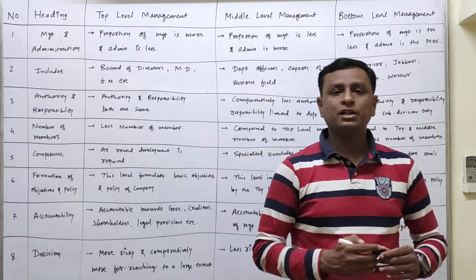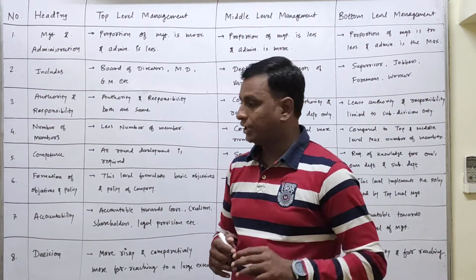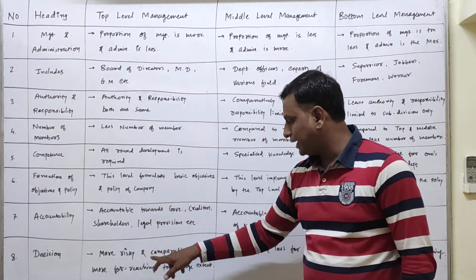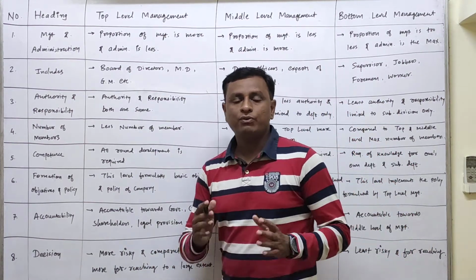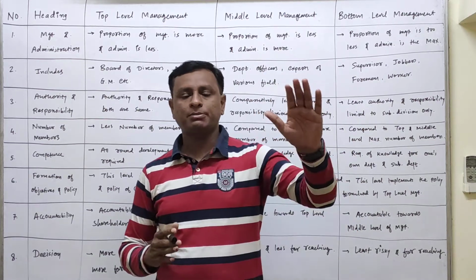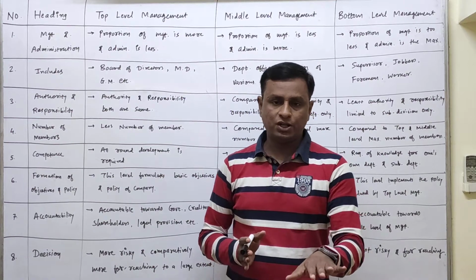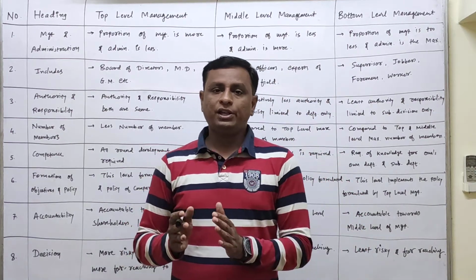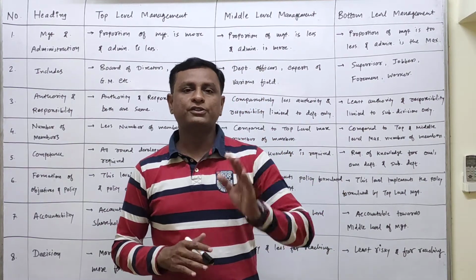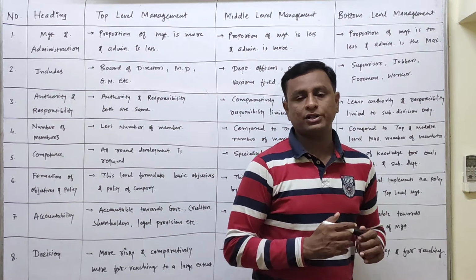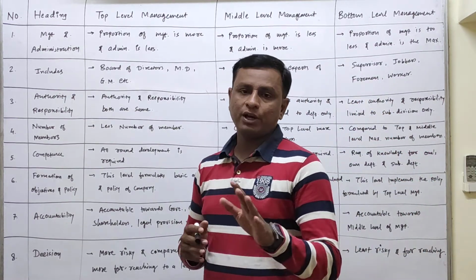And the last point is the decision. Which type of decision do the various levels of management generally take? The decisions of top level management are more risky and comparatively more far-reaching to a large extent. Far-reaching means which have a long-term impact. The decision taken by the top level management is risky in nature. The reason is if anything goes wrong, then the organization may be destroyed also. It has that kind of far-reaching or long-term implication. So they are considered risky and far-reaching.